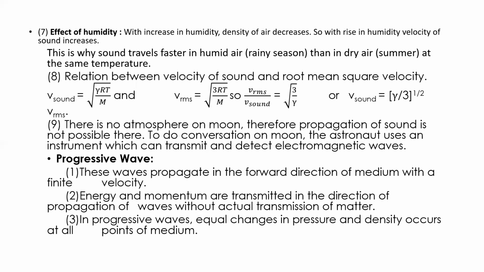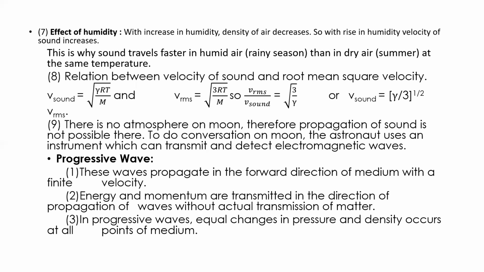There is no atmosphere on moon, therefore propagation of sound is not possible there. To do conversation on moon, the astronauts use an instrument which can transmit and detect electromagnetic waves. If there is no atmosphere, then sound will not travel, because sound is a mechanical wave which requires a medium for its propagation. So what will astronauts use? They will use some instrument to transmit and detect the electromagnetic waves here.